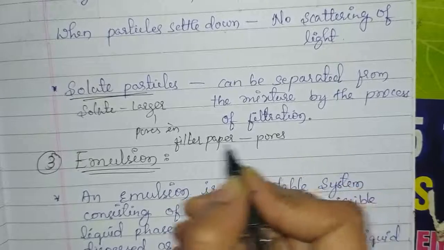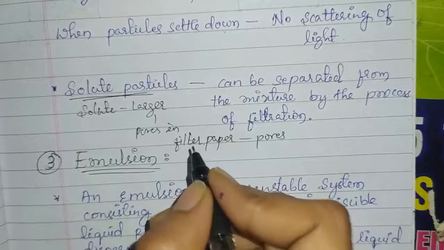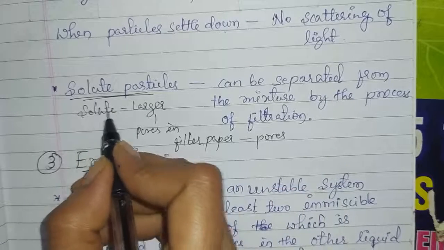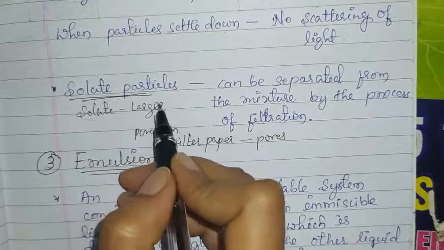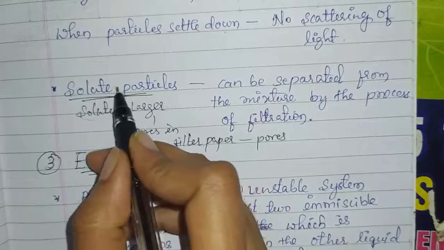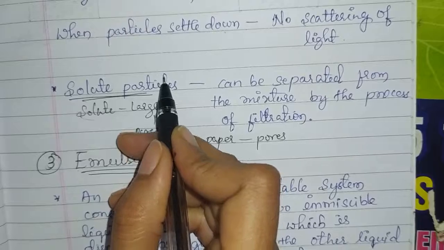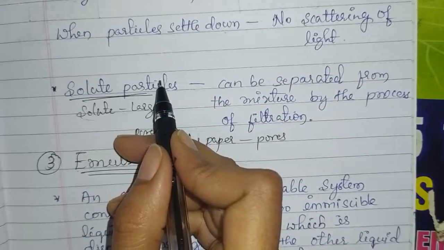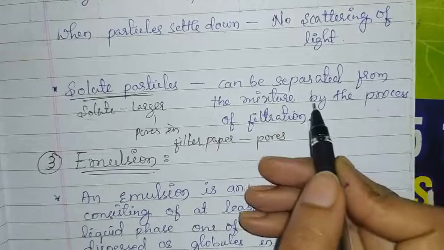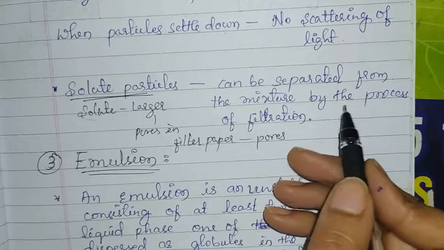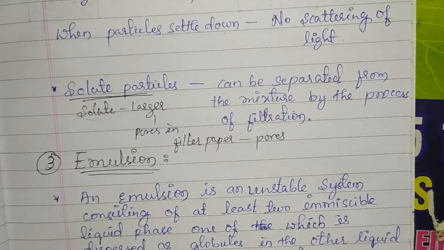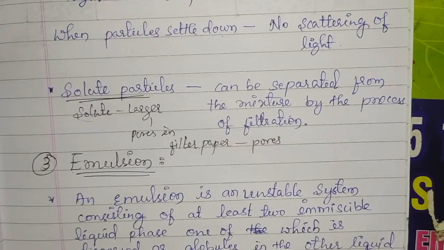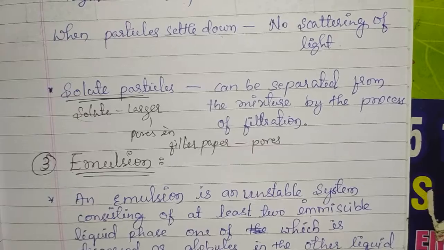The size of the pores in filter paper is smaller than the size of these solute particles in case of suspension. Because of this reason, these solute particles of the suspension can be separated through the filtration process. But in case of solution, we can't separate the solute particles from the solution through the filtration process.